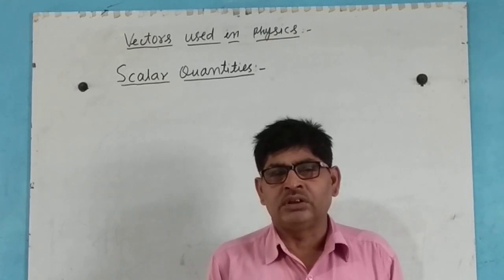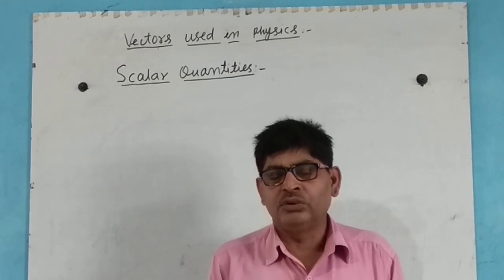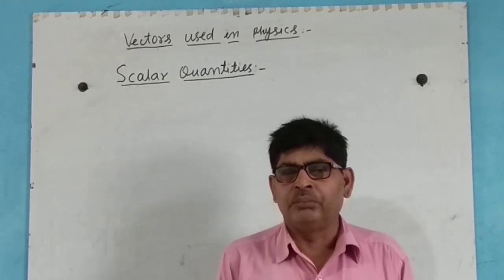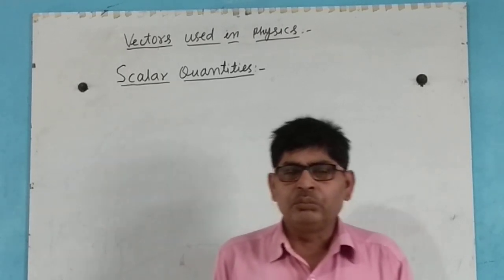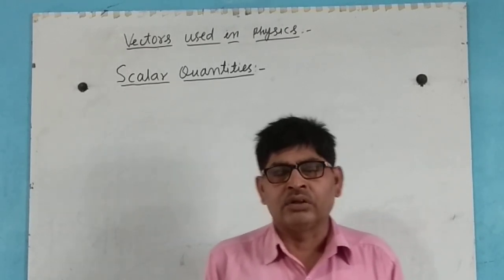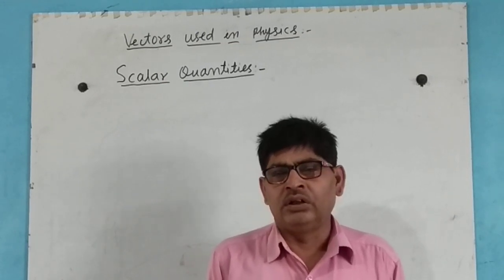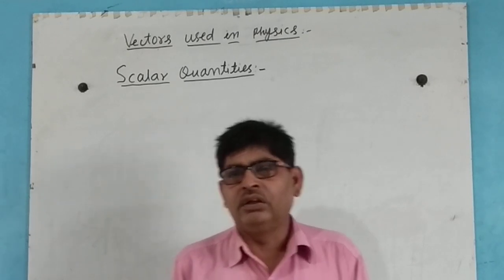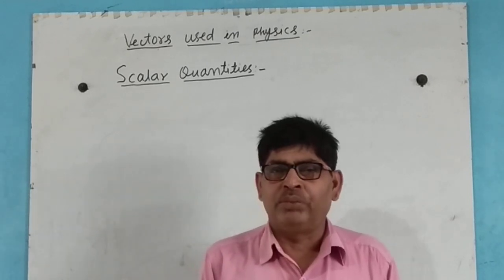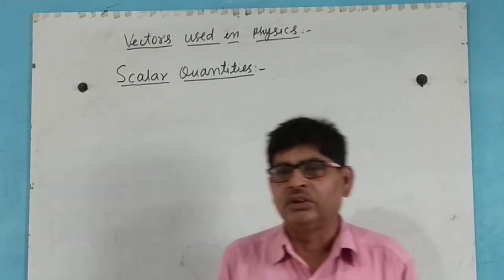In this quantity, direction is not necessary, but in a vector quantity, magnitude and directions both are necessary to completely represent the vector quantity.